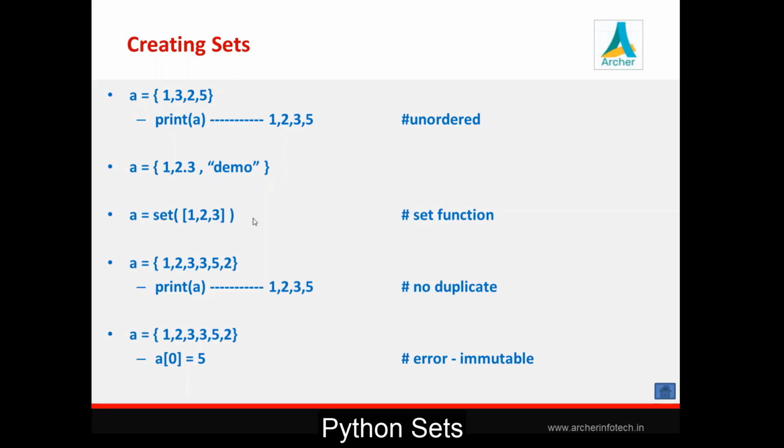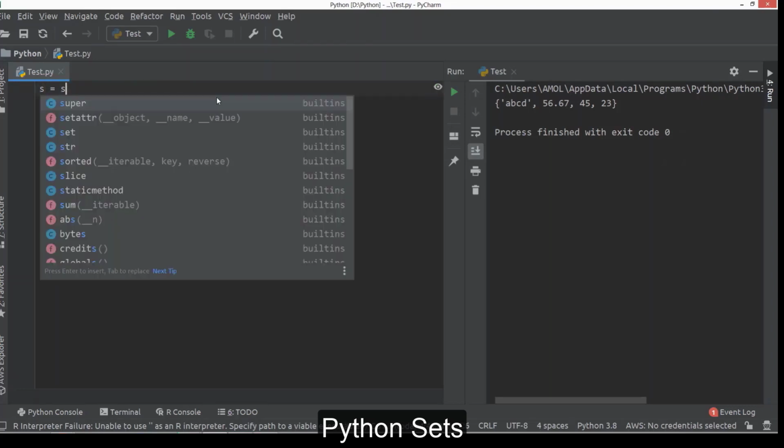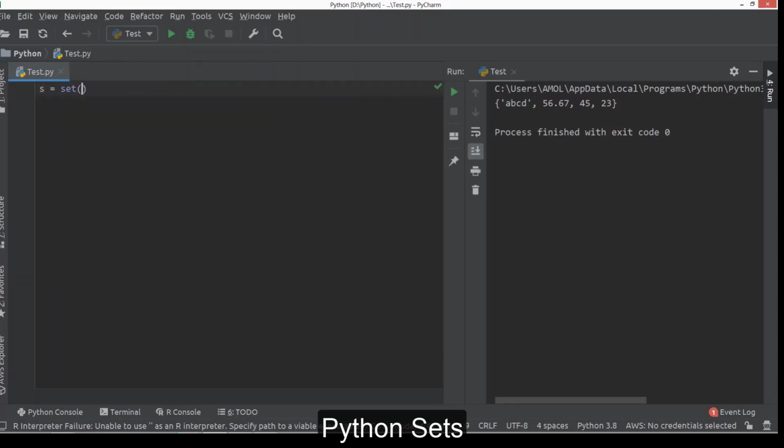You can also create a set by using the set function, which we will see here. You can create a set by calling the set function and passing any predefined sequence. Like we can create a set by using a list like this. You can create a set by using a tuple like this. Or we can create a set by using a string like this.